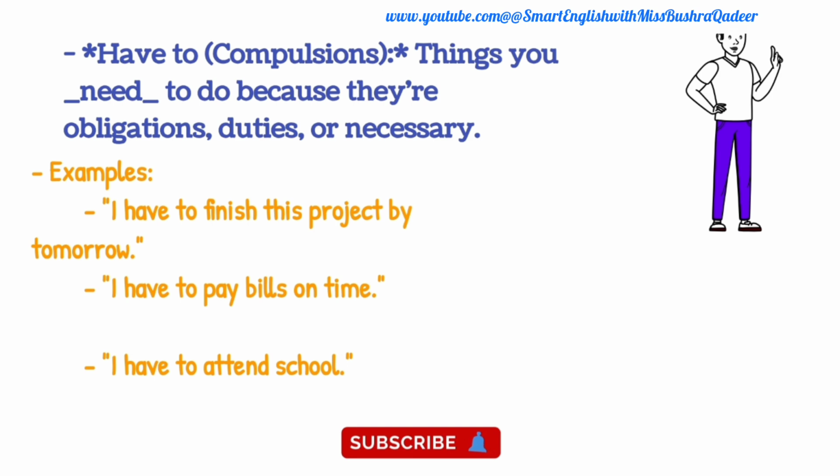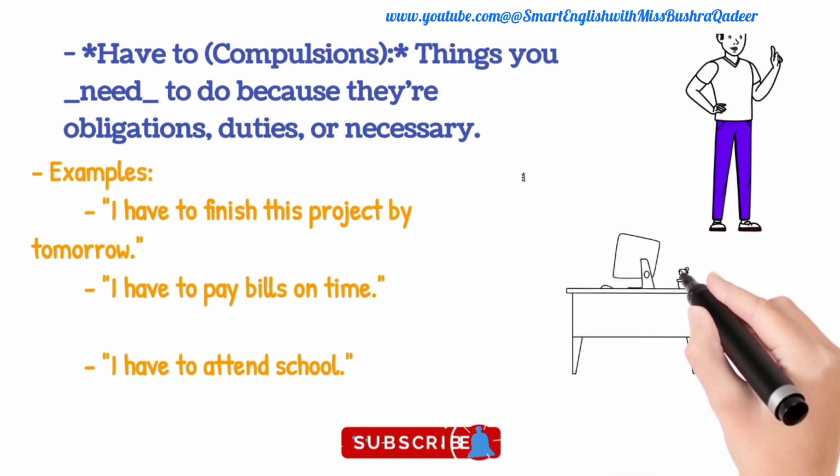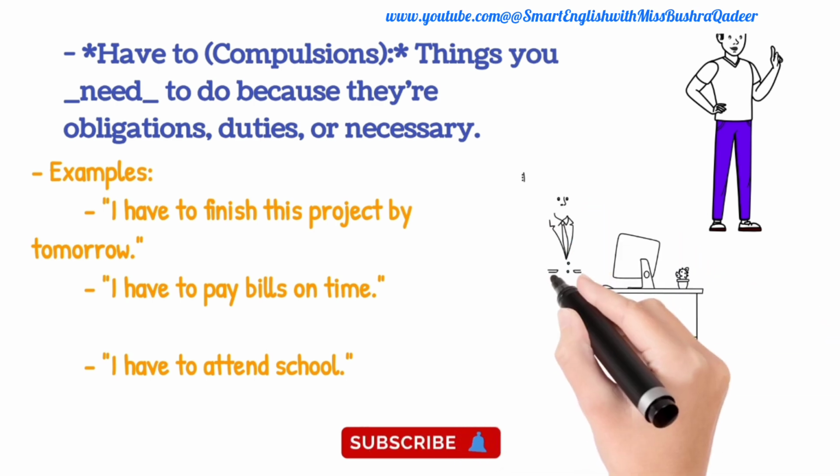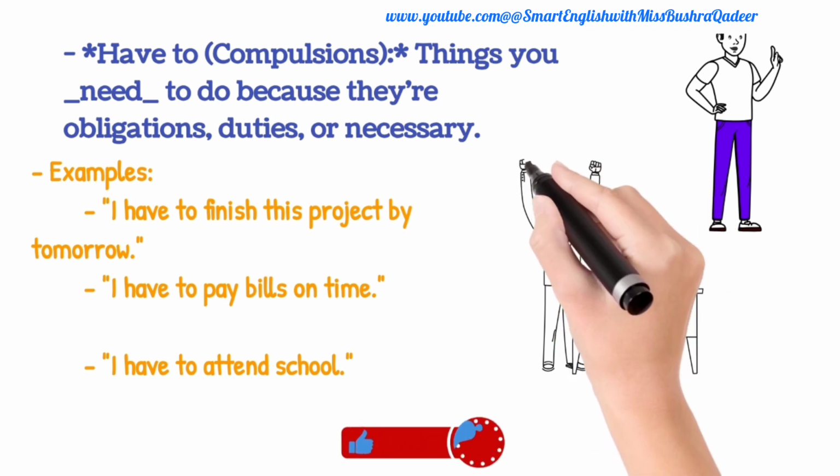Now let's explore have to: compulsion, things you need to do because they are obligations, duties, or necessary items. I have to finish this project by tomorrow. I have to pay bills on time. I have to attend school. I have to do my job. I have to clean house. I have to stay healthy, right? So for those things which are my obligations, which are my duties, that I can't deny, the unavoidable verb is have to, right?